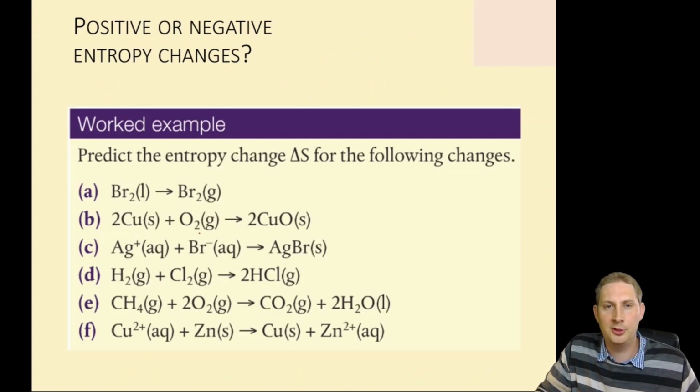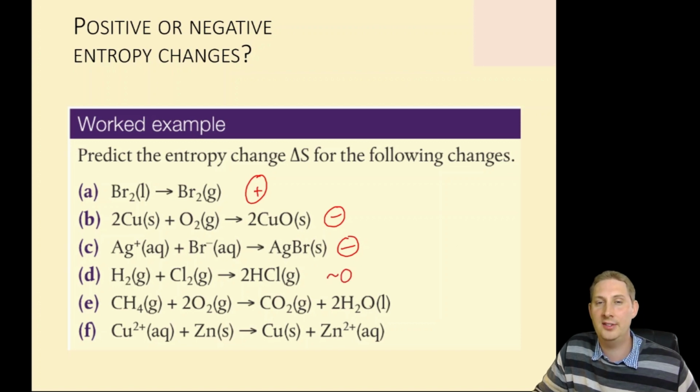And we looked at some specific examples here: bromine liquid becoming bromine gas, liquid to gas, an increase in entropy. Solid and a gas becoming a solid, that is a decrease in entropy, we're losing a gas. Free ions becoming a solid, they're losing entropy, that's far more ordered. 2 gas molecules becoming 2 gas molecules, well, not much of a difference there. They're all about the same size. There's not much of a change in entropy there.